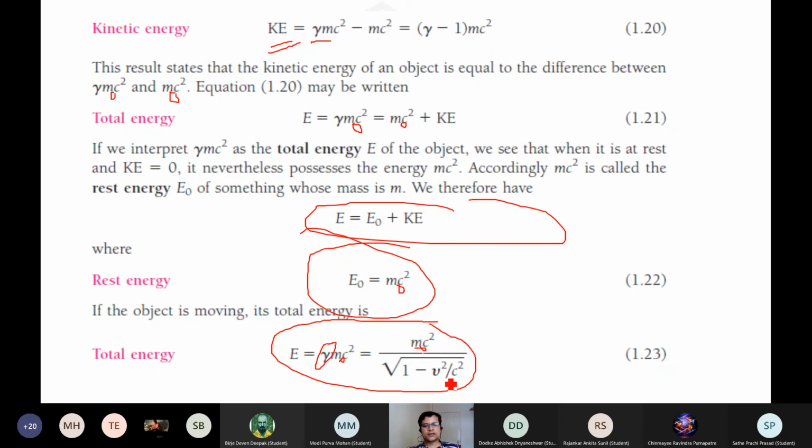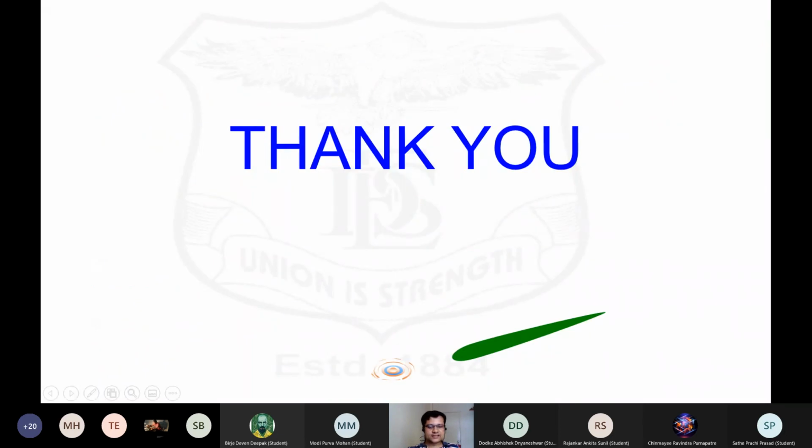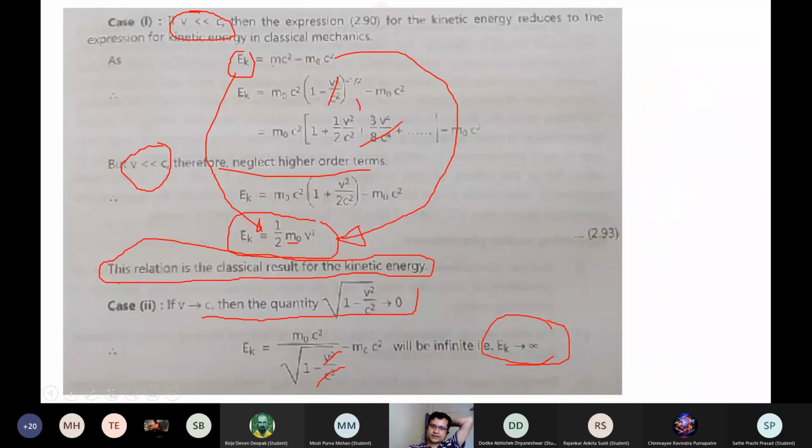Here the energy is also going to change, because the mass is going to change and the velocity is going to change, so why not the energy? That is the relativistic energy relation that you have to use this way. Okay, do you have some questions? I can take them here.